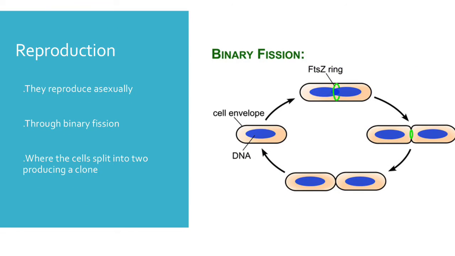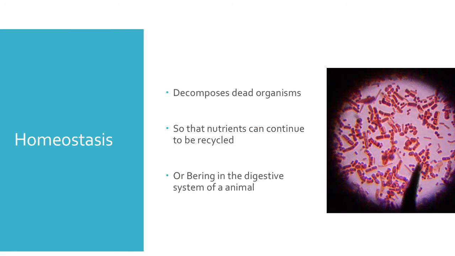The eubacteria reproduce asexually through binary fission, where the cell splits into two, producing a clone. Eubacteria maintain homeostasis by decomposing dead organisms so that nutrients can be recycled, or by being in the digestive system of another animal.